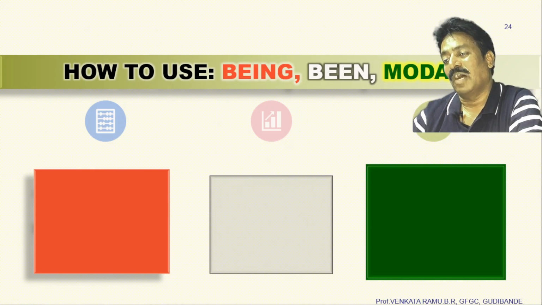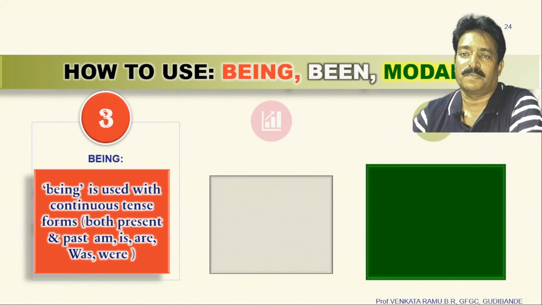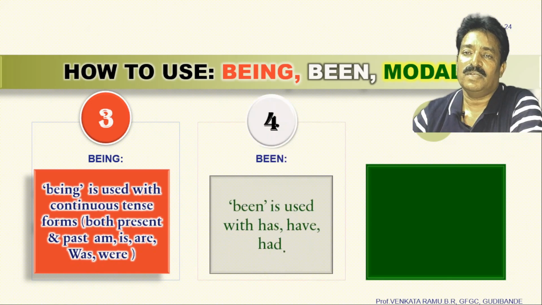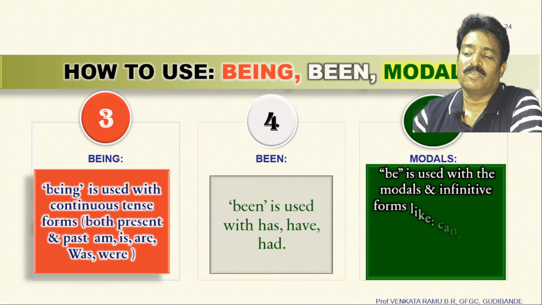Now let us know how to use being, been and modals. The word being is used with continuous tense forms. For example, is being, are being, was being, were being. Likewise we use it. Let's look at been. How to use been in passive form. Been is used with has, have, had. Example, has been, had been, have been. Likewise it is used.